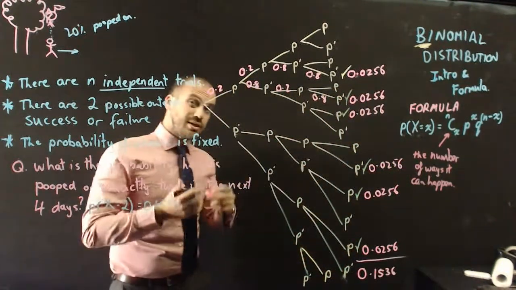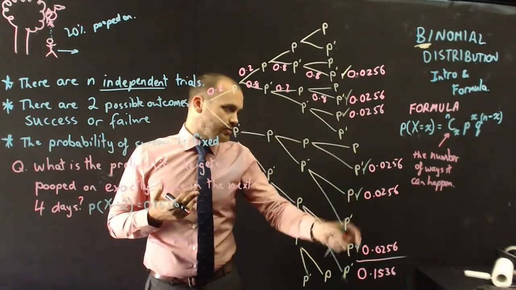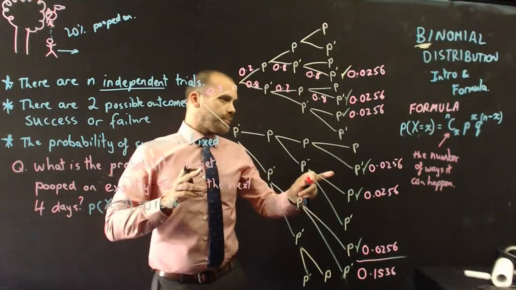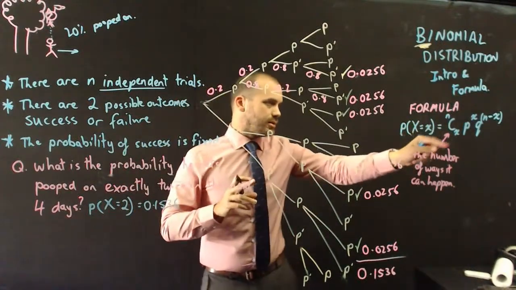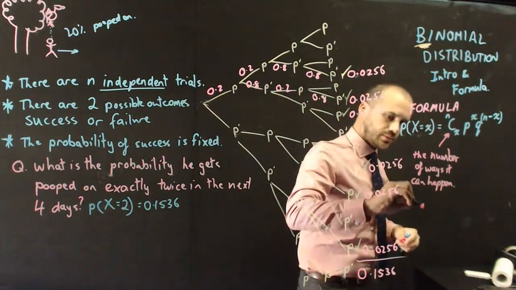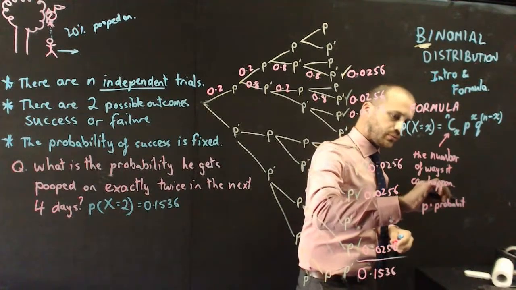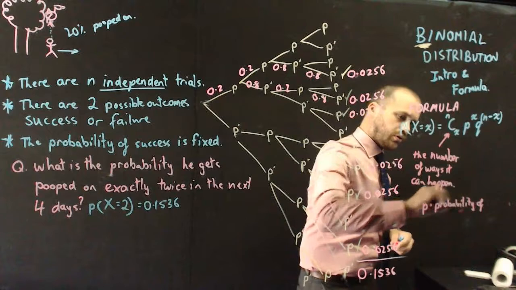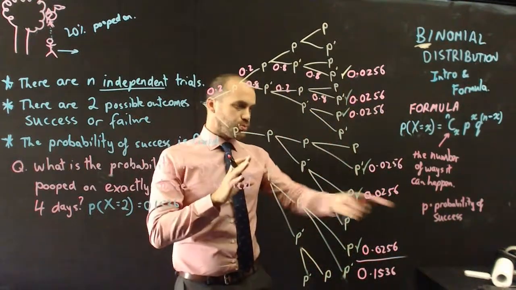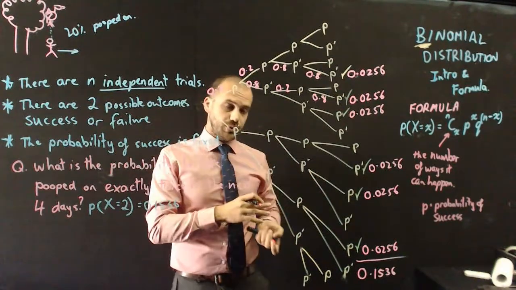Alright, so in this case, the number of ways it could happen was 1, 2, 3, 4, 5, 6. And we have a handy way to figure that out. I'll show you that in a minute. So that's what that is. Now, p to the x. p is the probability of success. Now, in our case, the probability of success was 0.2. The probability of getting pooped on was 0.2.